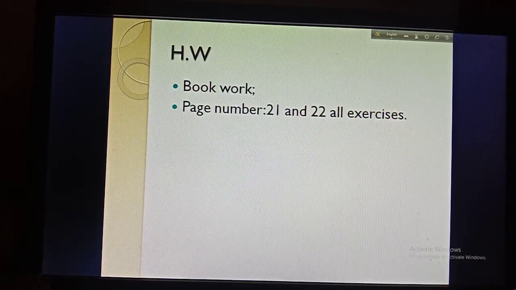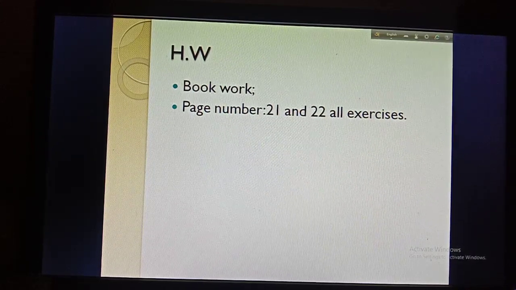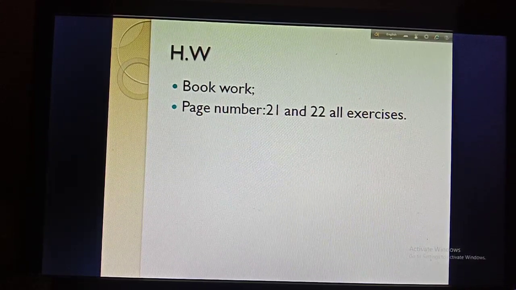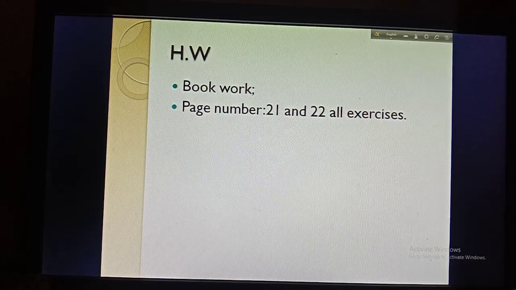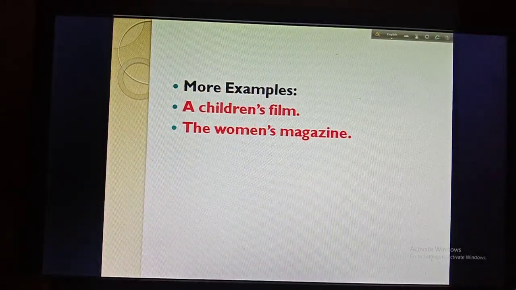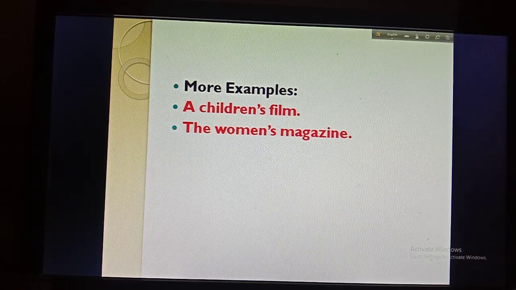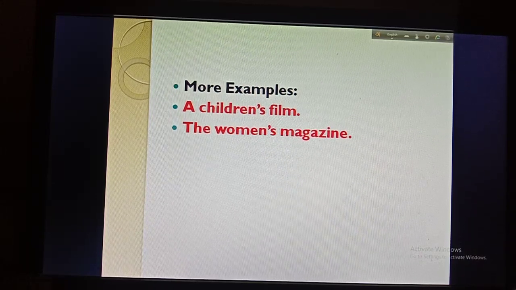Okay, so I think this is all about possession, and this is your book work. This is page number 21 and page number 22. You have to do all exercises. Okay, and boys, one more thing I am saying, to write my notes properly, you have to pause my video, then you have to write it.